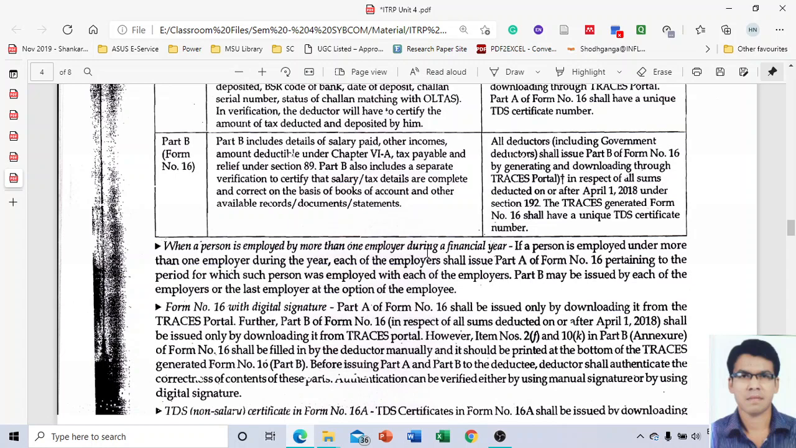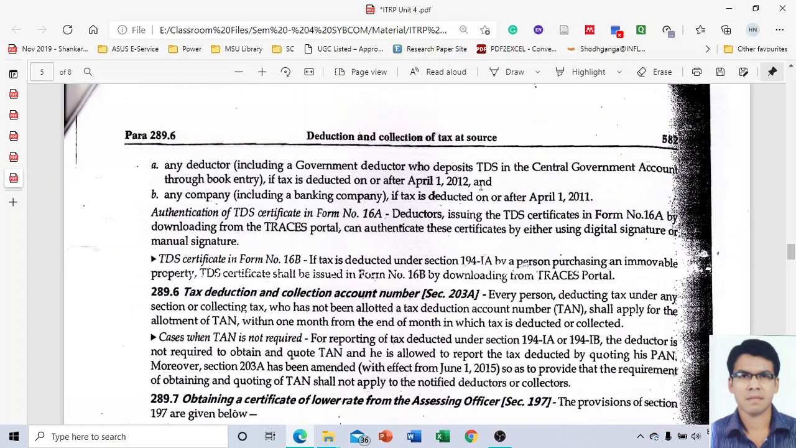Okay. TDS non-salary certificate in Form number 16A. What is written? This Form 16A shall be issued by downloading from the Traces portal by the following deductors. I think they have given the names. Point A, the deductor including the central government who deposits the TDS in the central government account through book entry, if the tax is deducted on or after 1st April 2012, and in case of point B, any company including a banking company, if tax is deducted on or after 1st April 2011. Authentication of the TDS certificate in Form number 16A: again, the same process is also applicable in 16A.